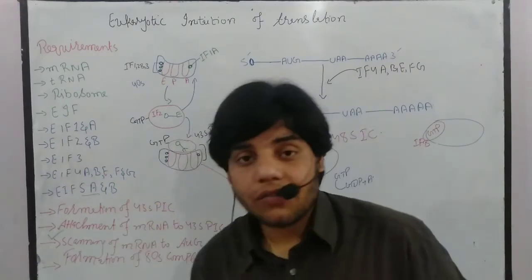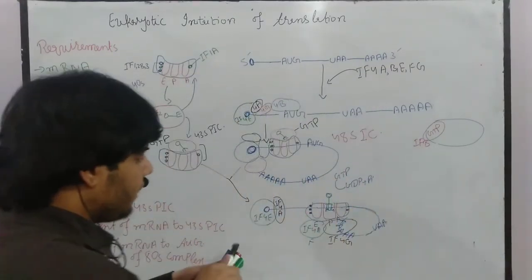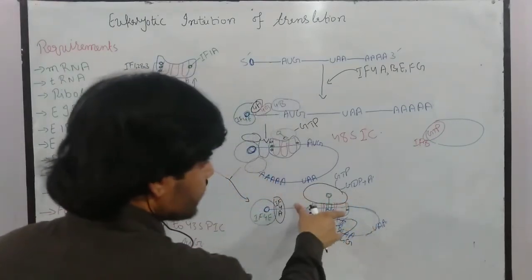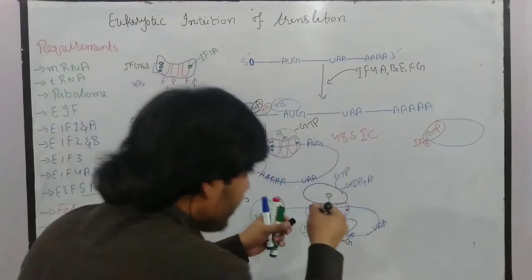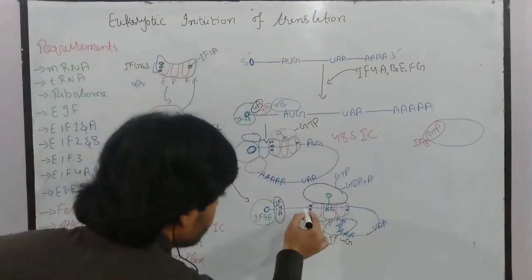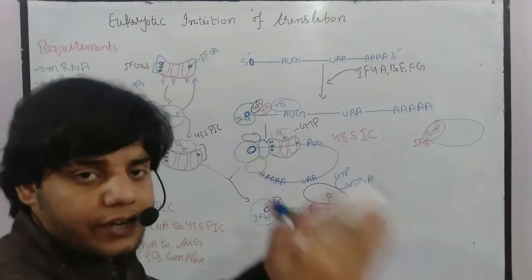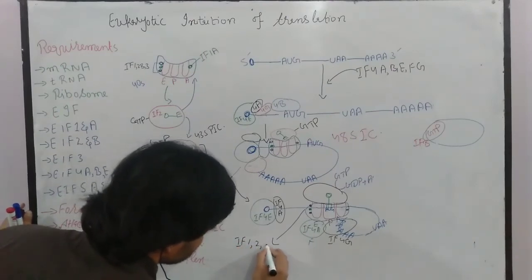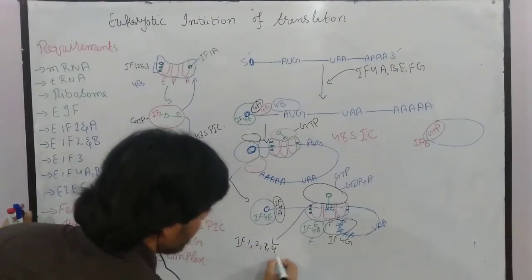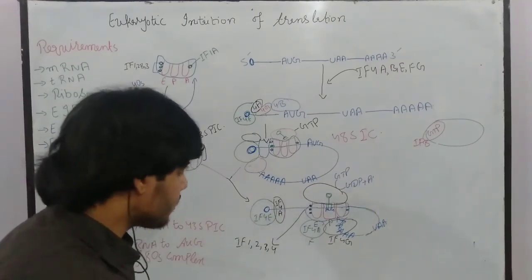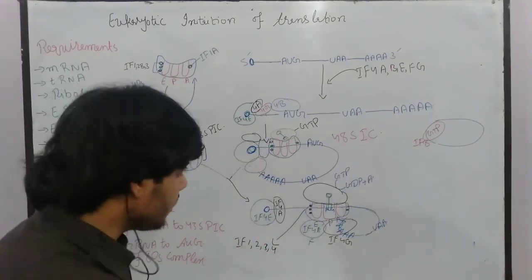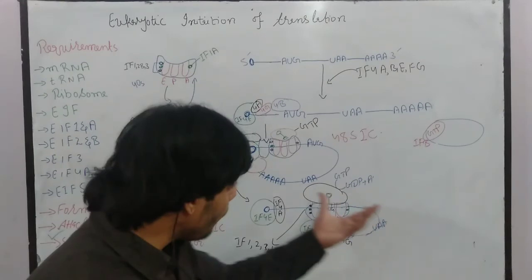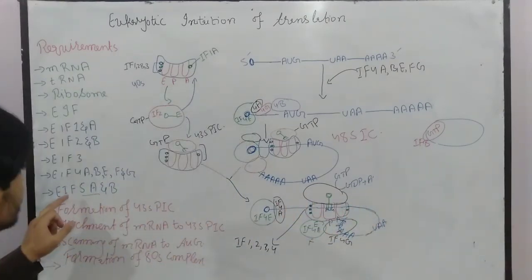So this initiation factor 5A will get activated, and it will bind to this very huge complex. Once it binds here, it will release all the initiation factors, like initiation factor 1, 2, 3, 4, 1A, 2A, 3, 4A, B, C, D, E, F, G. So all the initiation factors will be released with the help of initiation factor 5A.